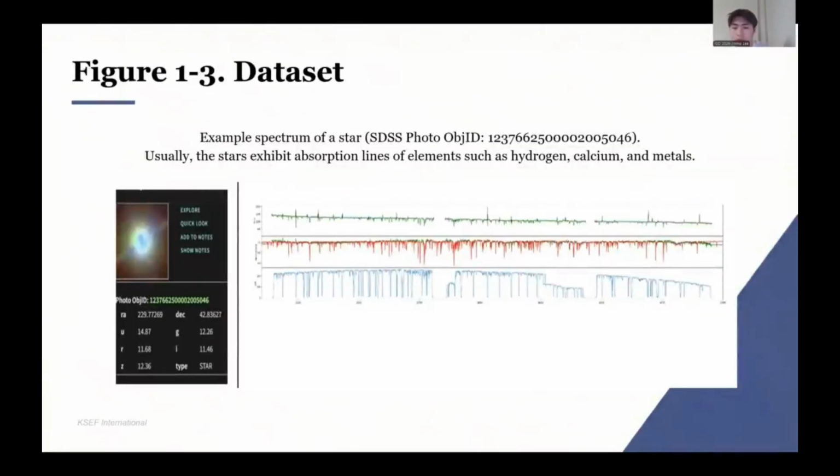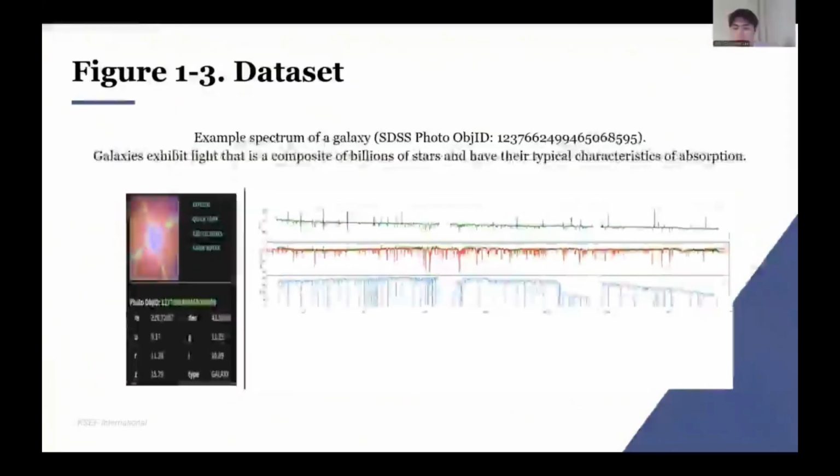A stellar spectrum is a fingerprint of its outer layers. Hydrogen and calcium absorption reveal composition and temperature. Galaxy light integrates billions of stars, so absorption features smear rather than sharpen, making galaxies harder to classify than single stars.